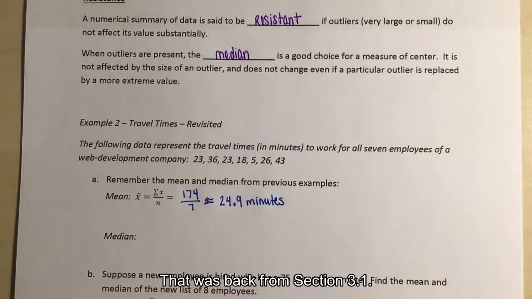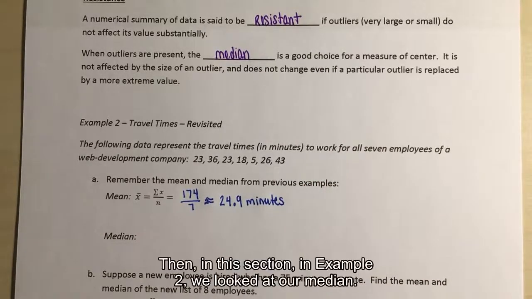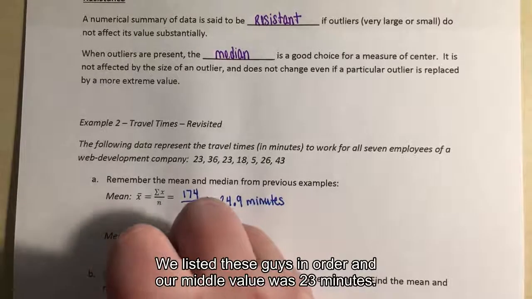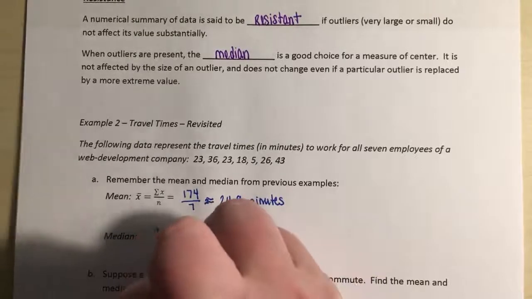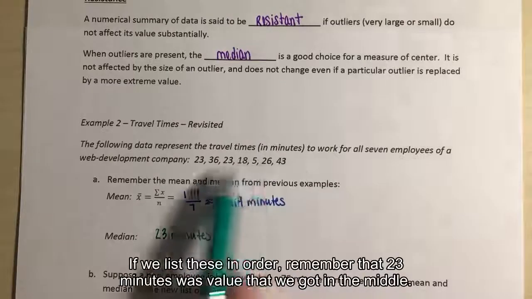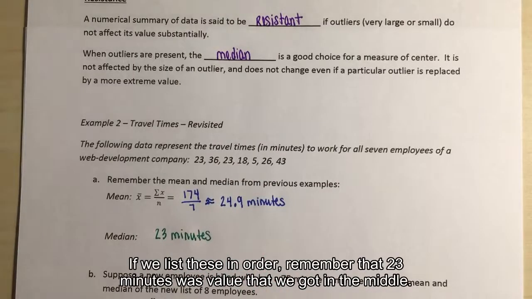Right, that was back from section 3.1. And then in this section, in example 2, we looked at our median. We listed these in order, and our middle value was 23 minutes. So if we list these in order, remember that 23 minutes was the value that we got in the middle.